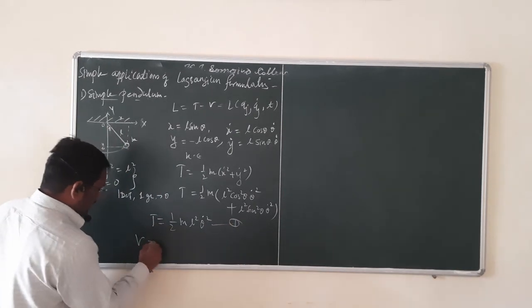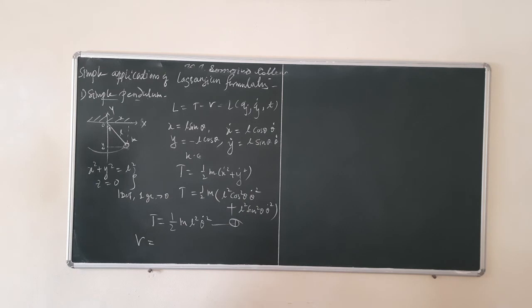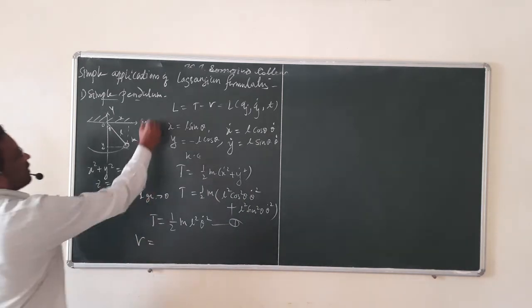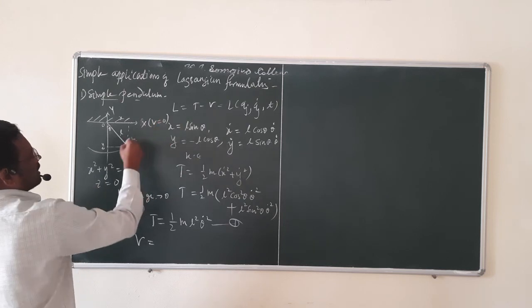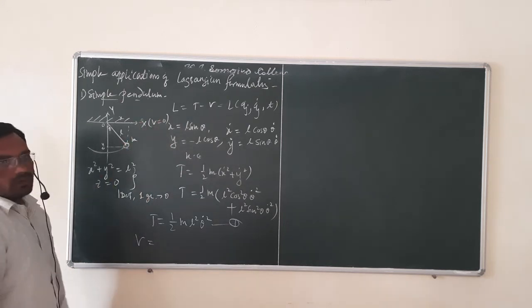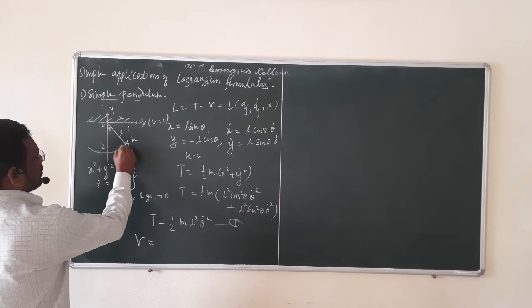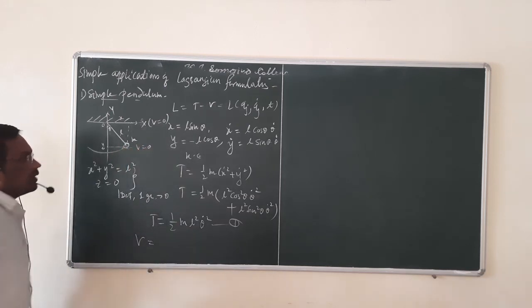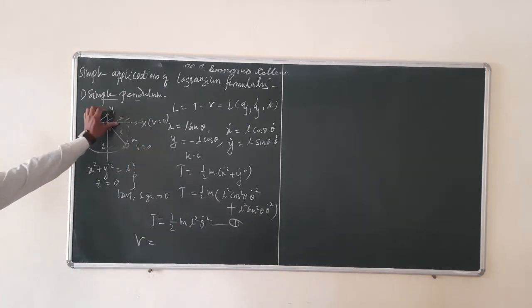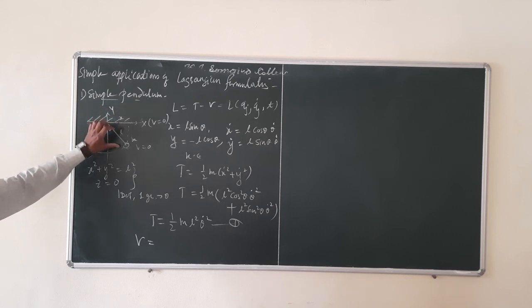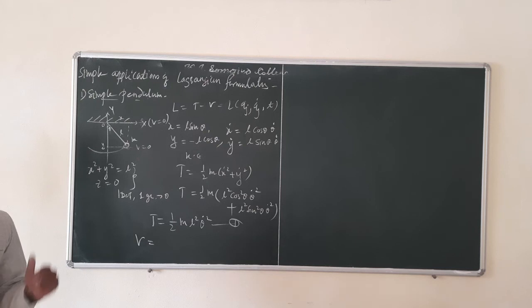Now potential energy. To find the gravitational potential energy, you can take the reference point V equal to 0 over here, or you can take V equal to 0 over here. Since potential energy is a scalar quantity, to measure it we must have some reference point.